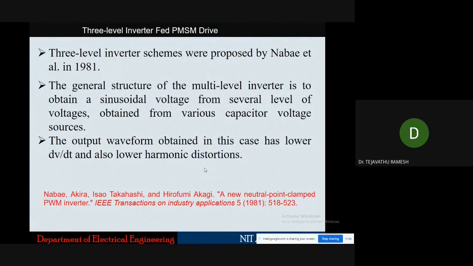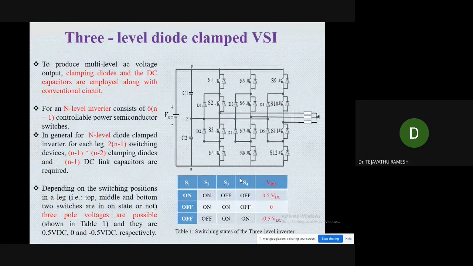Here is the 3-level inverter fed PMSM drive. Basically there was one paper that implemented this 3-level inverter, by Akagi, along with Nabae and Takahashi, in the year 1981. They introduced the 3-level neutral point clamped inverter. Here is the 3-level diode clamped inverter, and this is the schematic diagram.